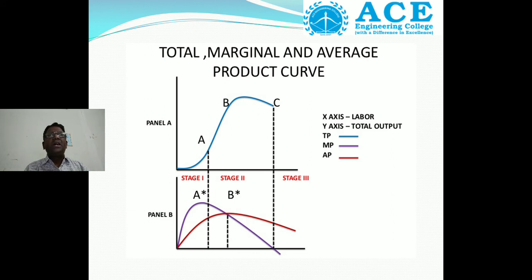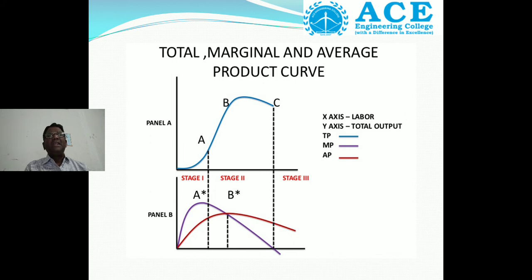From this particular table, we are showing it in a graphical representation. On the x-axis, what is written? Labor. On the y-axis, what is written? Total output. Total product is indicated by the blue, marginal product is indicated by the violet, average product is indicated by the red. So the total product initially increases, then gradually it decreases.